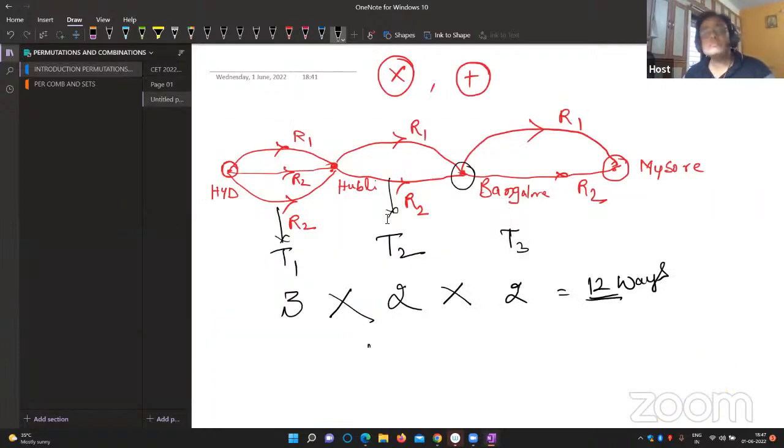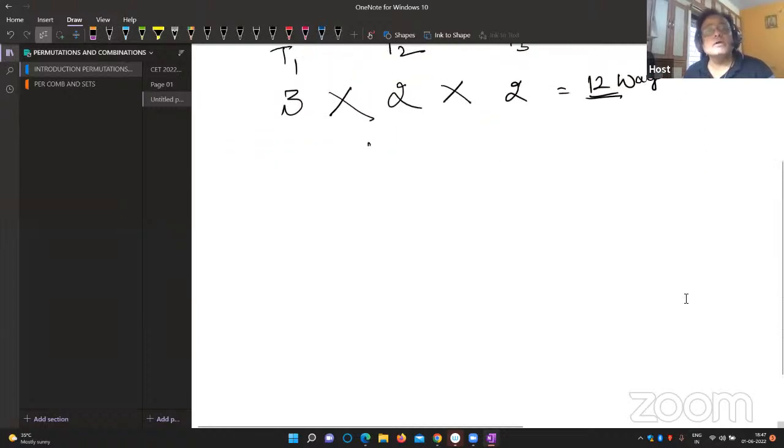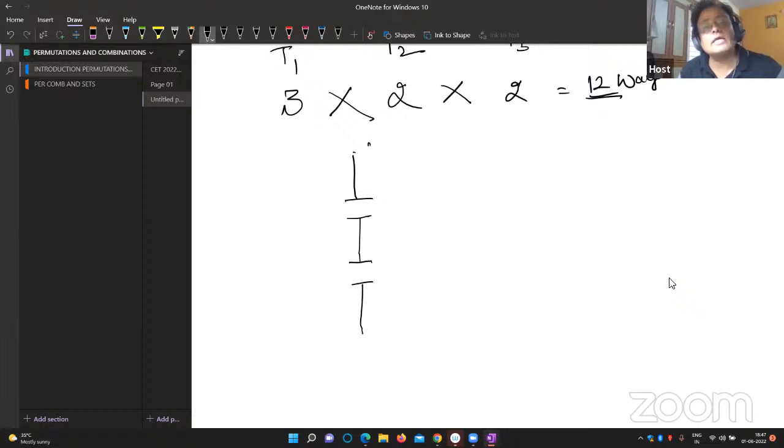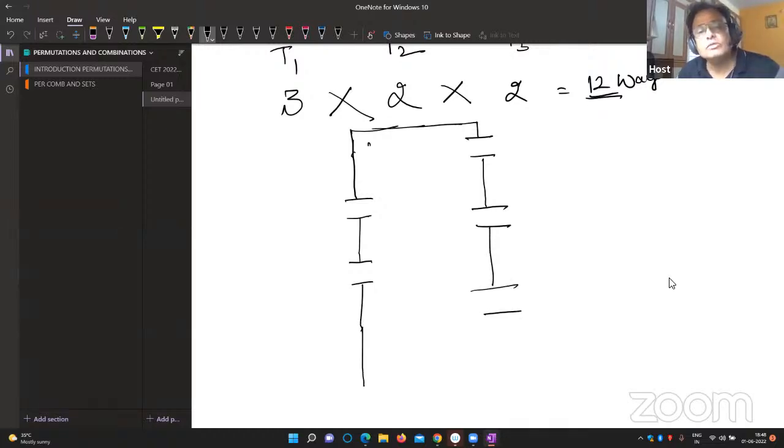Look at it. Once again, I'm going to give one more example. There is a hall. For that, 2 entry doors are there, so you can go in 2 ways, and 3 exit doors are there. All of you listen carefully. Try to understand this concept also. First, understand the basics, because with concepts only you can solve many examples.